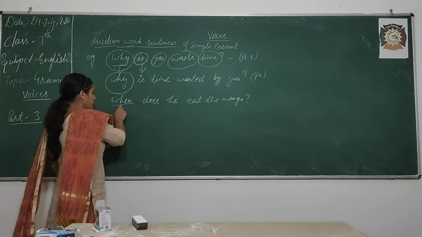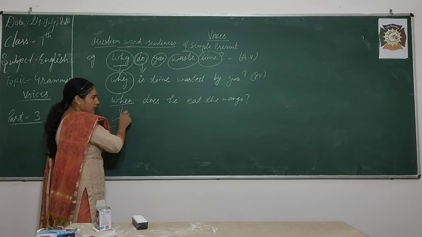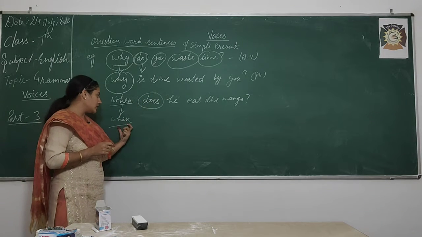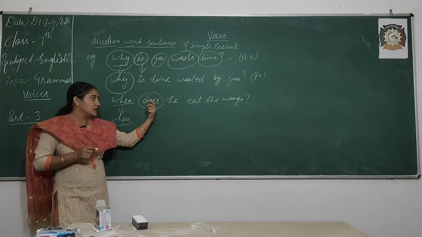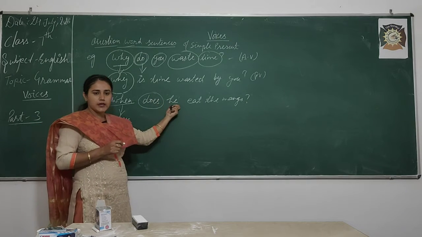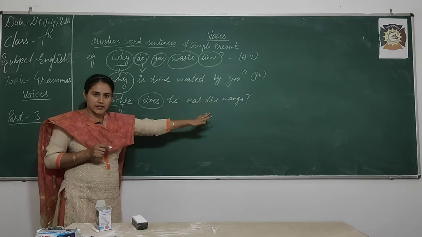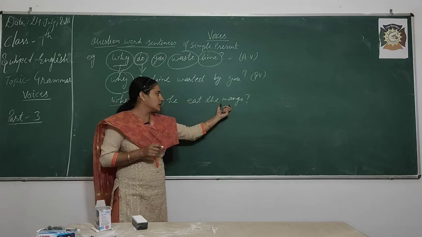So, when will come as it is in the beginning, when. Then we will go with the helping verb, that will come after your question words. When? Does. Does is used according to he, but we have to focus on the object and use helping verb according to that object. The mango.